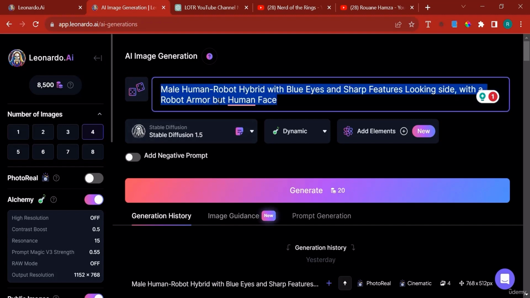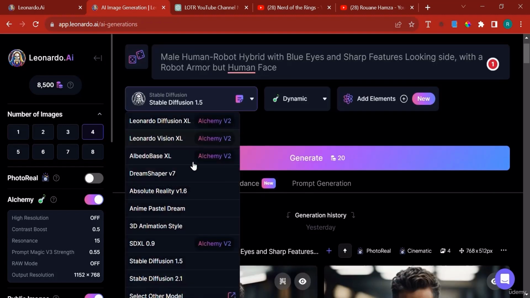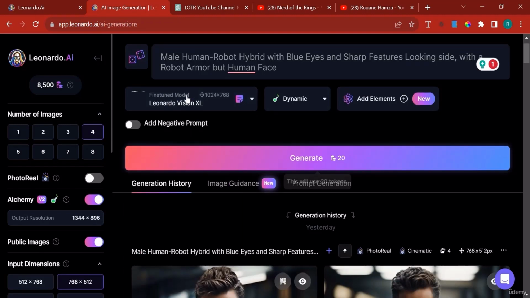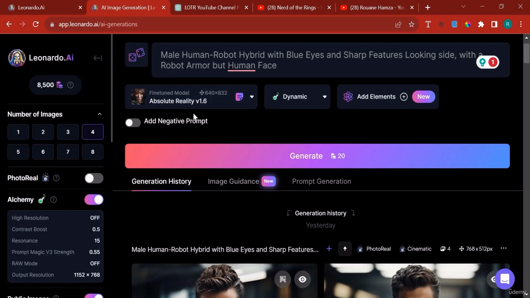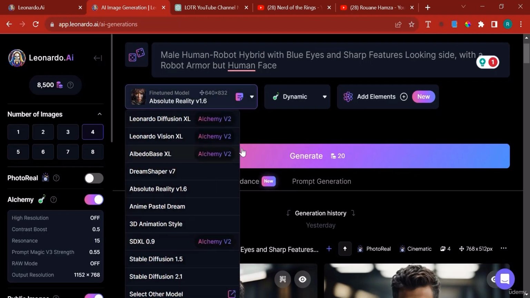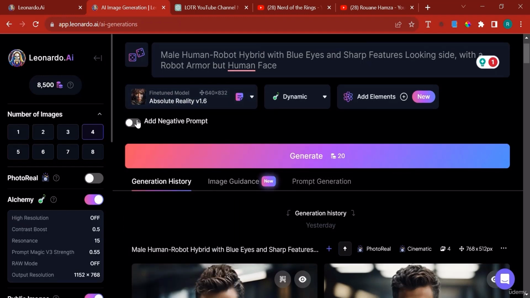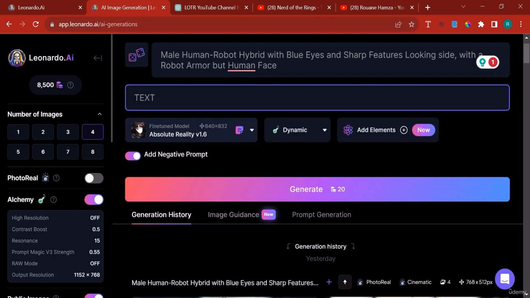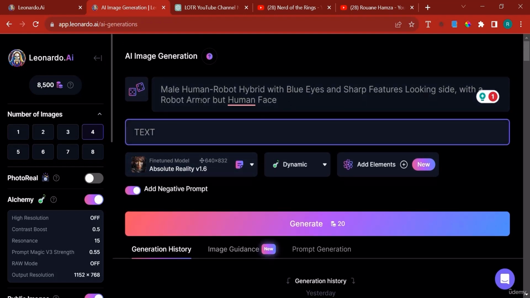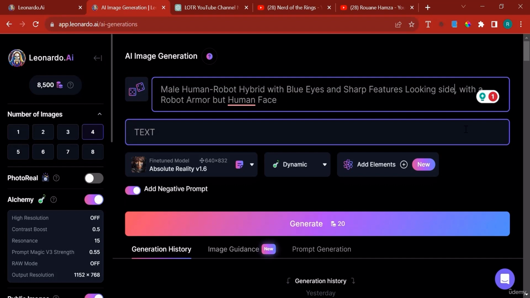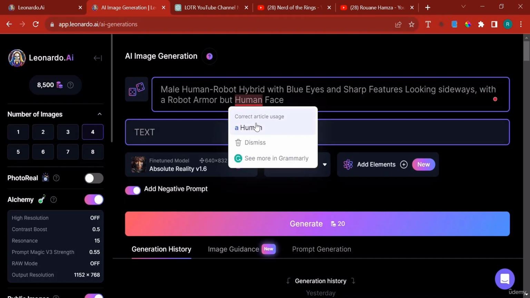So here is where you type in the prompt. And when you're using a model such as Leonardo Vision, Absolute Reality, all models, you can click on add a negative prompt. What does a negative prompt mean? Let's say, for example, that you're seeking to generate a male human-robot hybrid with blue eyes and sharp features, looking sideways, with a robot armor but human face, okay?